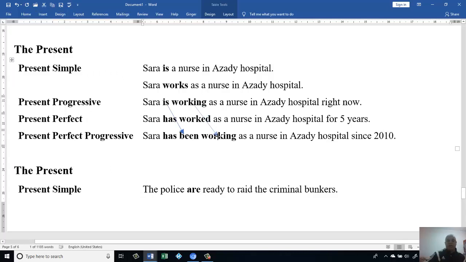That's the reason we put this one here. Okay, now I have Sarah has been working. Okay, now I know it's present perfect continuous, or sometimes we say present perfect progressive. Okay, let's continue.